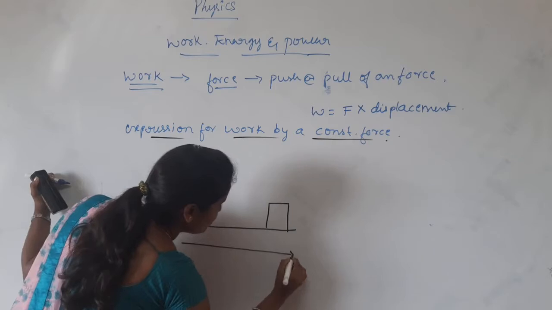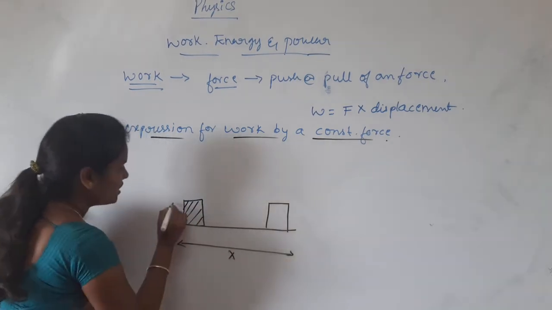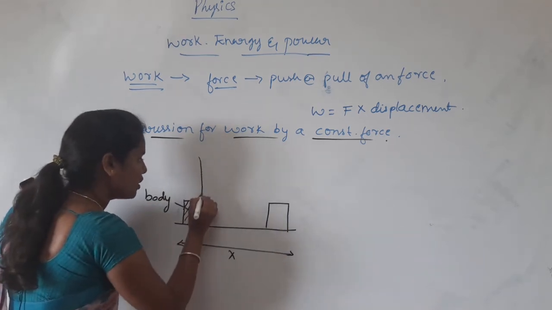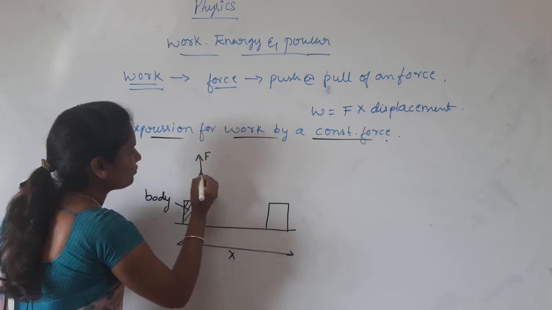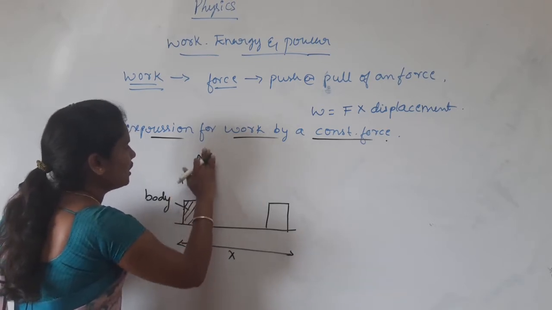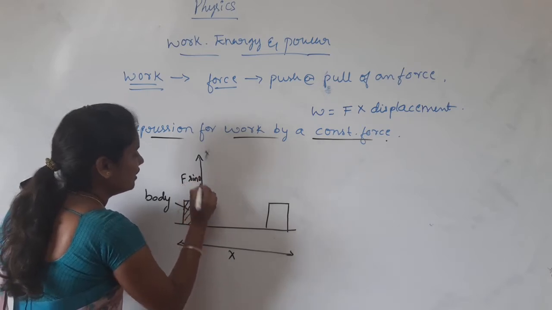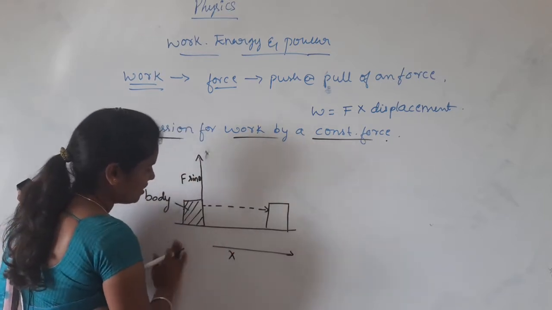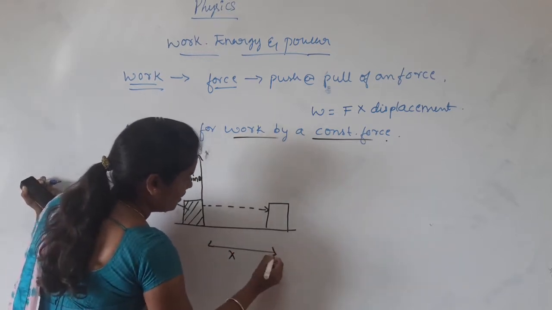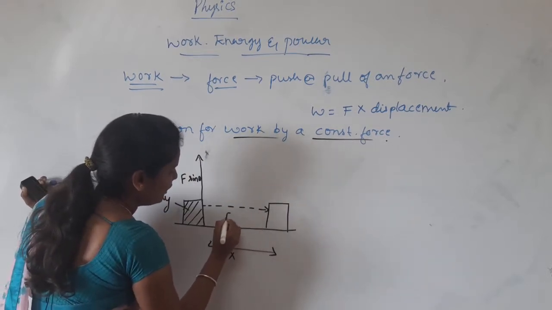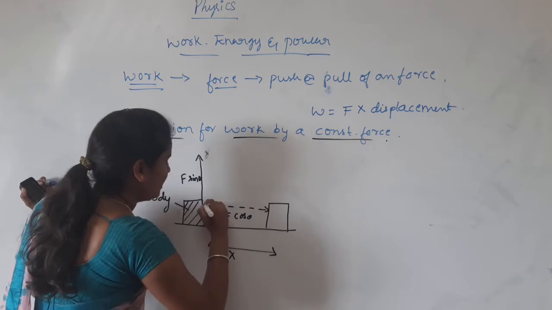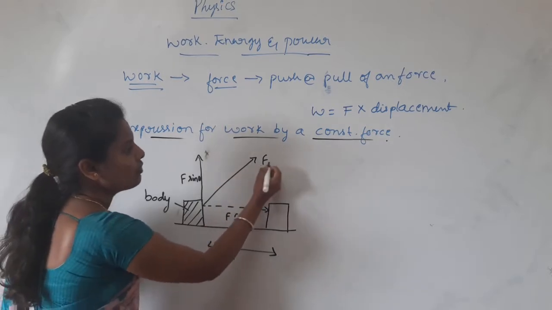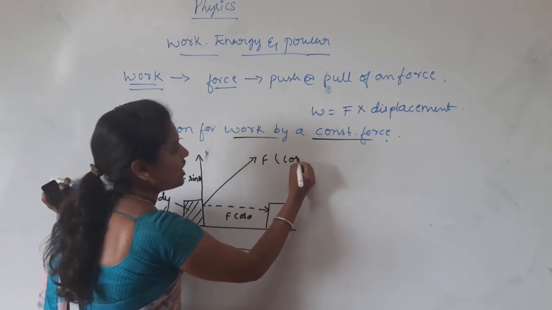The distance between these two is x, and this is the body, and the force acting here is perpendicular. This is the force, and this is the component F sin theta. The body gets displaced in this direction by a distance x. Here this is F cos theta. Here F stands for the constant force.